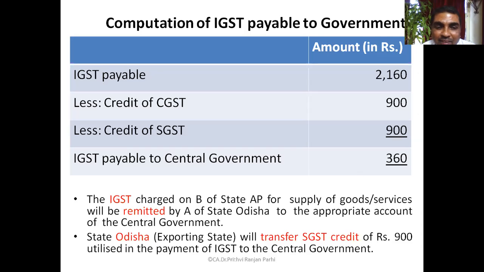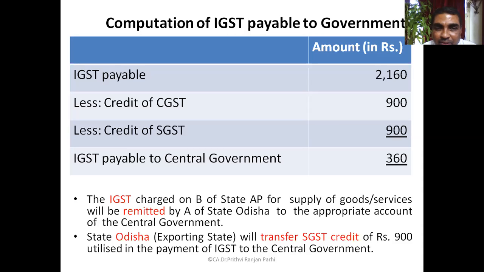Okay. Now IGST charged on B of state AP. AP state is paying this much IGST. Odisha state is collecting, AP state is paying. Okay, IGST which is charged on B of state AP for supply of goods and services is remitted by A of state Odisha. What will happen? This will be deposited in the appropriate account of the central government.